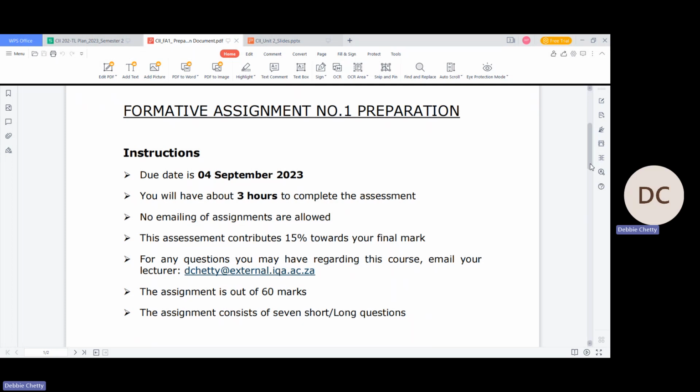This assessment contributes 15% towards your final mark, right? So it's very important that you do your assignment one. It carries weight towards your final mark.